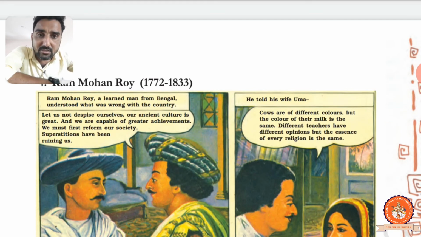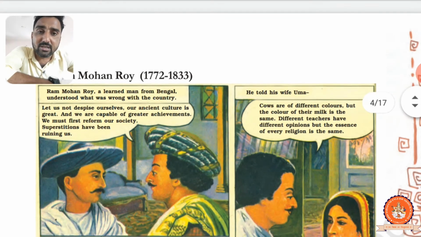"Let us not despise ourselves. Our ancient culture is great." See, he explained about ancient culture, and that we are capable of greater achievements. "And we must first reform our society, and superstitions have ruined us."